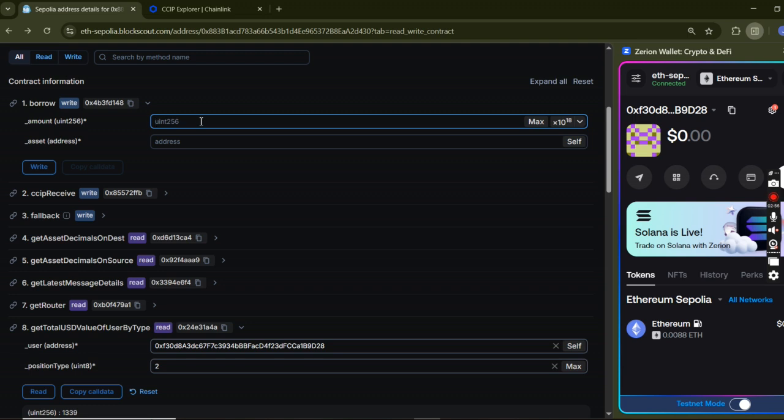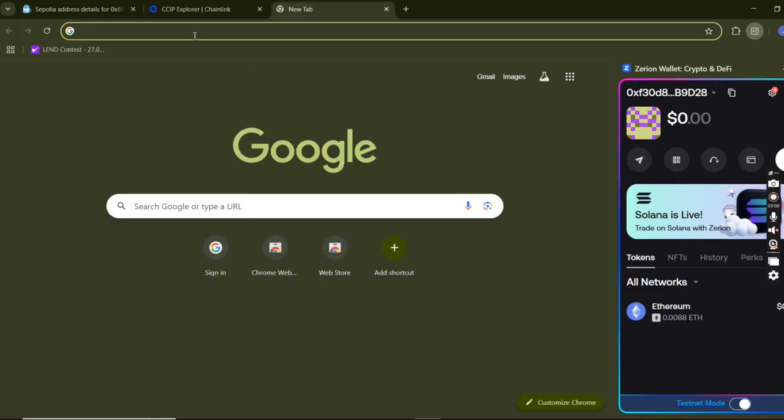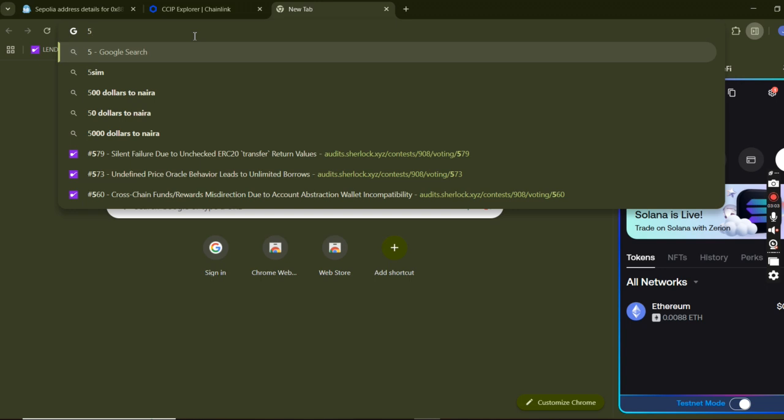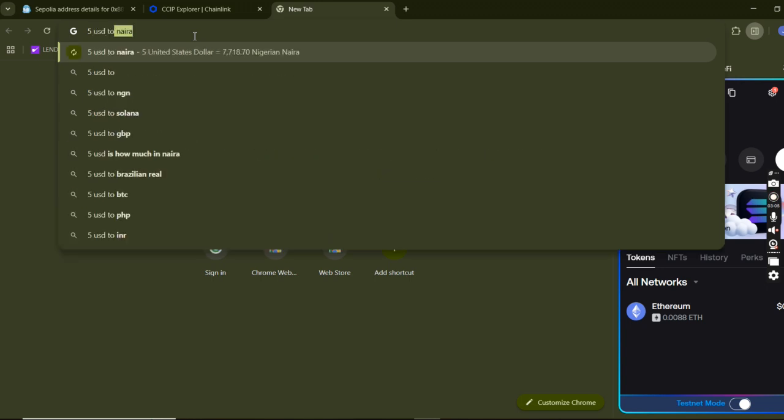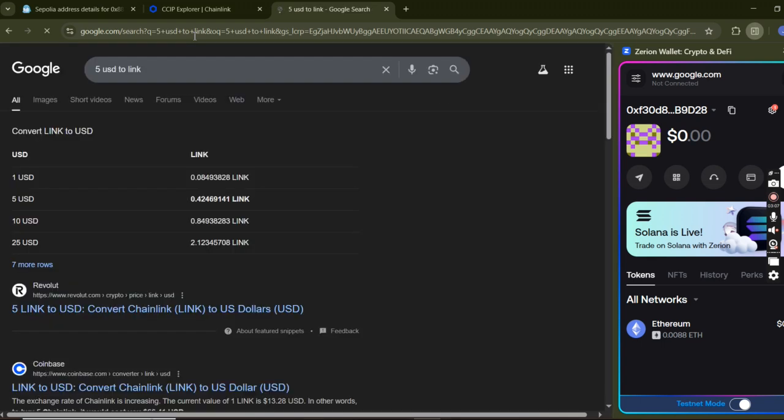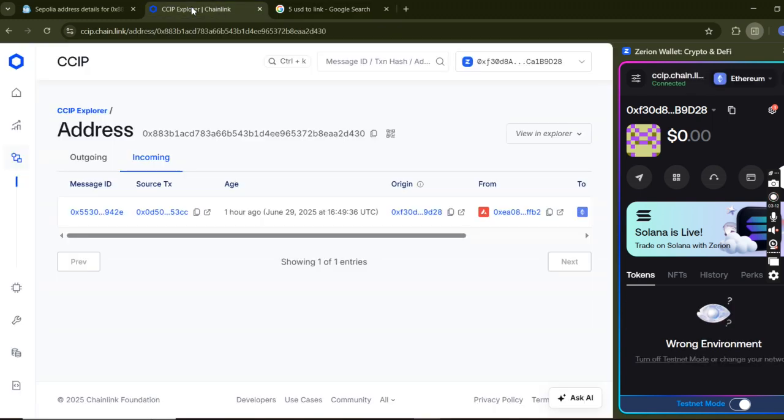Let's say I'm going to borrow about $5 worth of link tokens. So let's just do the conversion here. Let's say 5 USD to link, and then yeah, this is about 0.42 link.